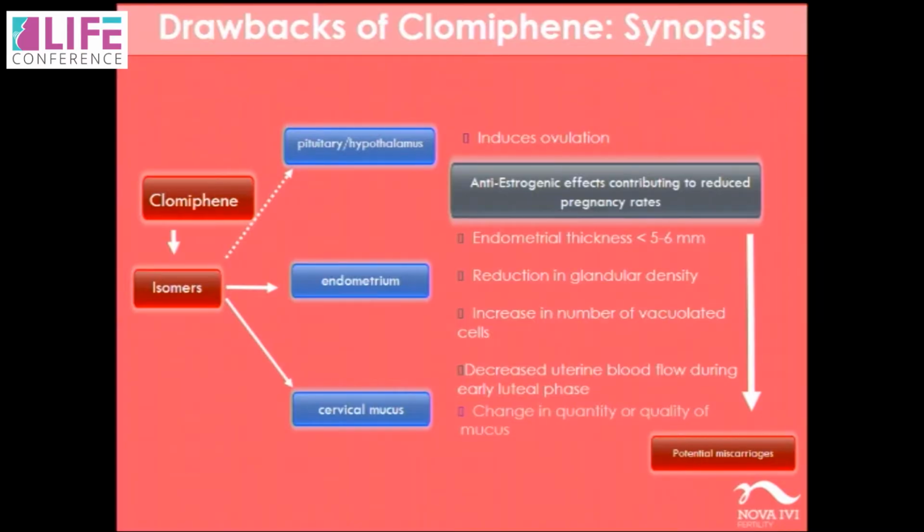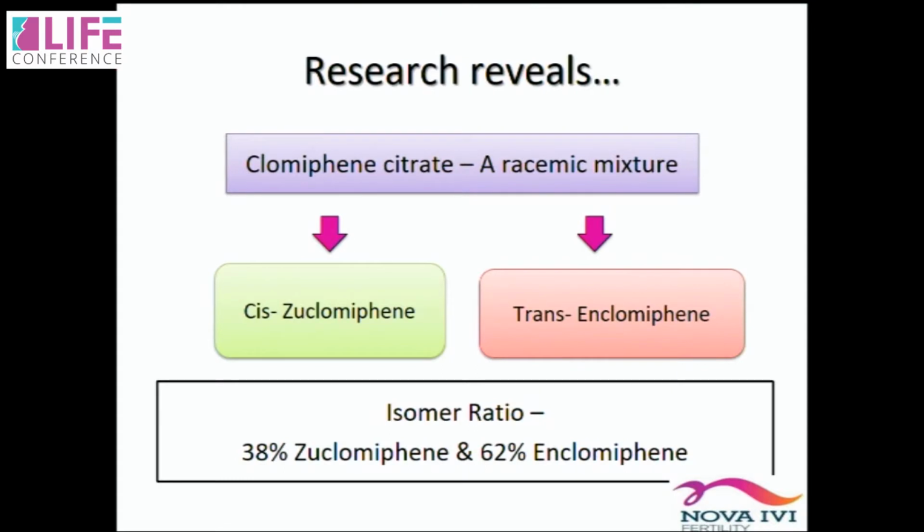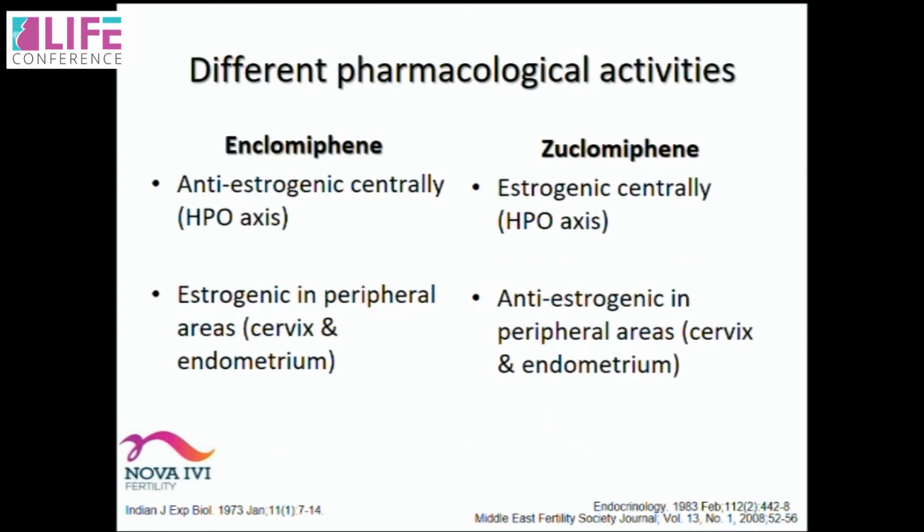So the drawbacks of clomiphene: the results are not so good. That's because basically the endometrium thickness doesn't build up, the cervical mucus is hostile, the blood supply to the womb is not so good, and that's because of the two isomers that it contains. It contains two isomers, the zuclomiphene and the enclomiphene. It seems that zuclomiphene is the bad element. It does not help us because it causes anti-estrogenic actions in the cervical area and the endometrium, whereas the enclomiphene actually is the ovulation induction agent. It causes anti-estrogenic action and causes release of FSH and LH.